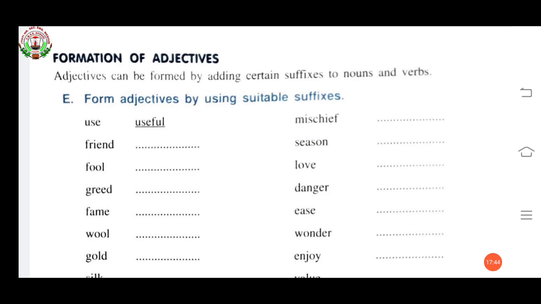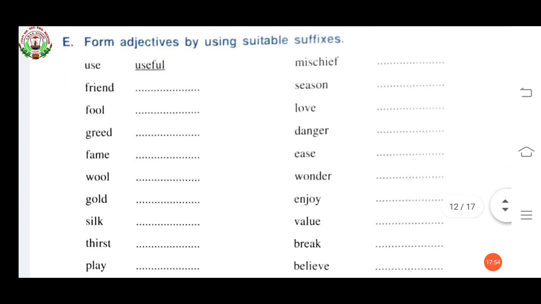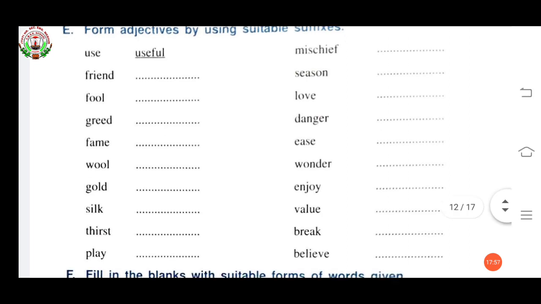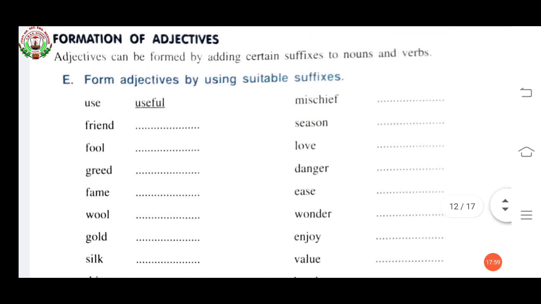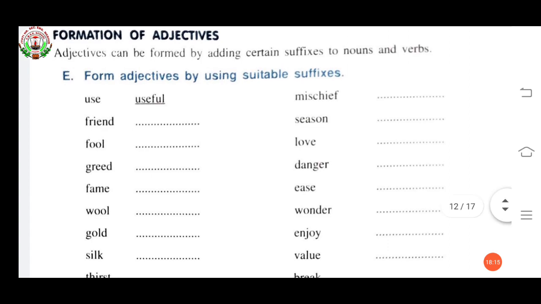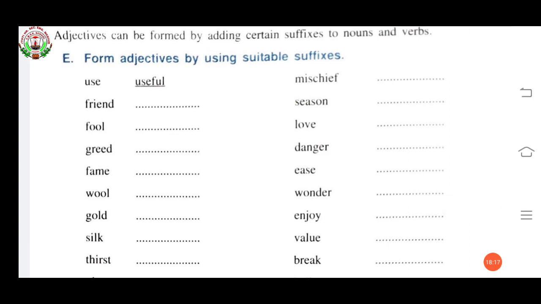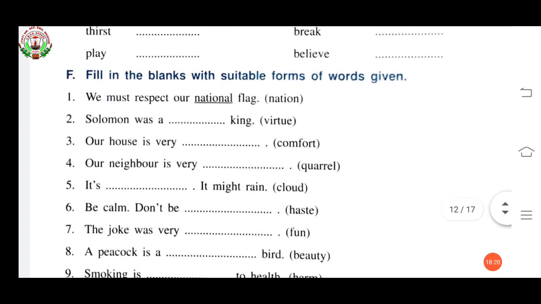Like use is given, useful, friend, friendly, fool, foolish, greed, greedy, fame, famous, wool, woolen, gold, golden, silk, silky, thirst, thirsty, play, playful, mischief, mischievous, season, seasonal, love, lovely, danger, dangerous, ease, easy, wonder, wonderful, enjoy, enjoyable, value, valuable, break, breakable, believe, believable. Okay, so in this way you can make suffix. Now fill in the blanks with suitable form of word given.